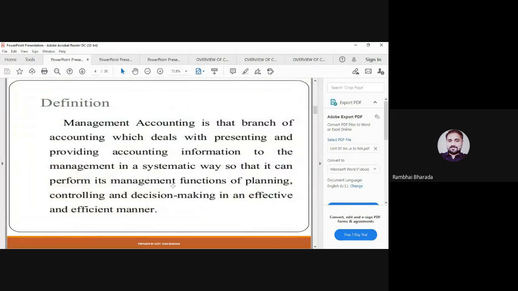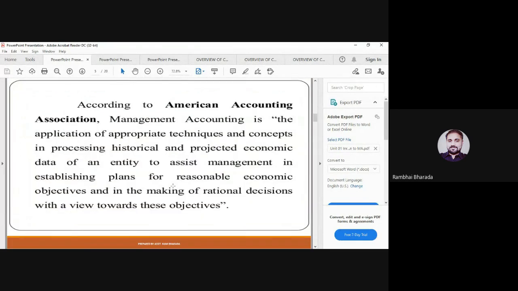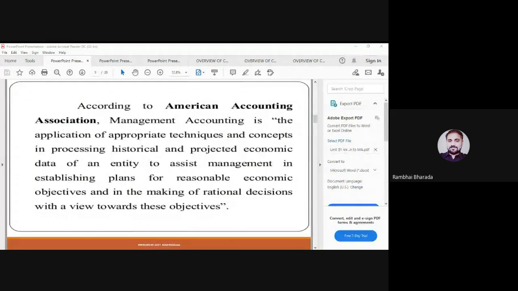Maybe the second question asks in which accounting the final accounts are prepared. So your answer is financial accounting. Which accounting branch is prepared to know the cost of a product or service? Your answer is cost accounting.